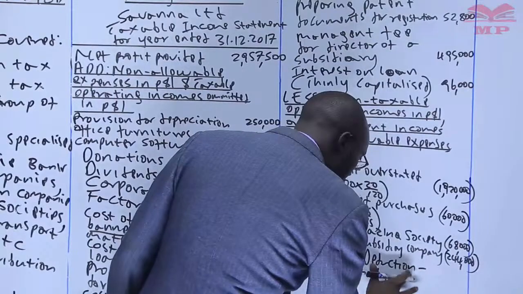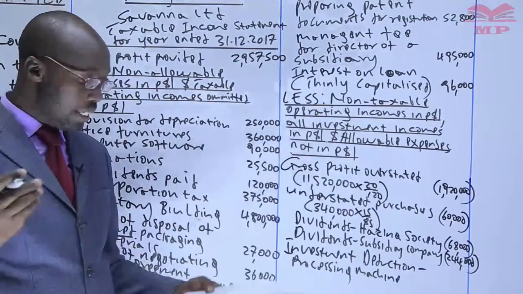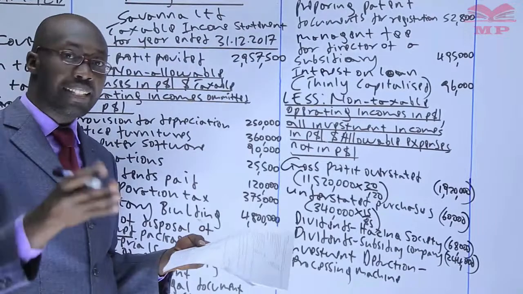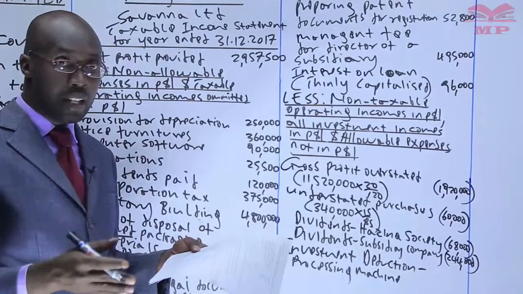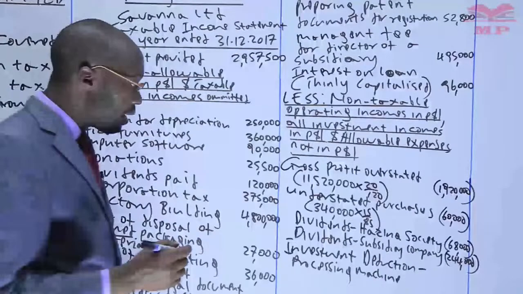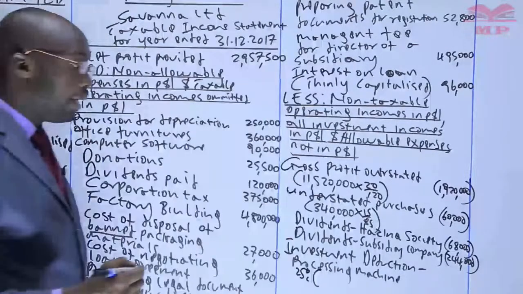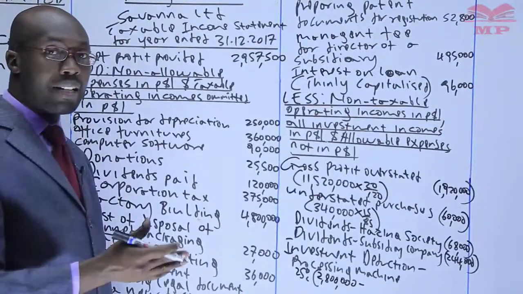If you look at what we said when we were looking at the capital allowance, we said that investment deduction is 50% in the first year. So in this case, which year are we in? We are in the second year. It was acquired in 2016, so we are in the second year, 2017. So that means that we take 25% of the original cost, since allowances are on a reducing balance. You have to minus the capital allowance of the previous year.